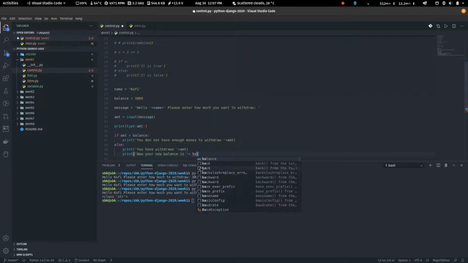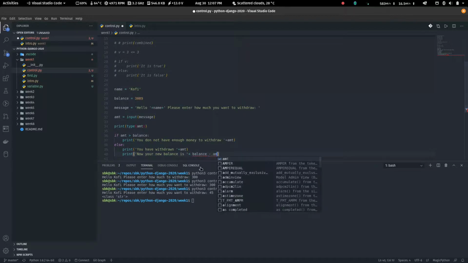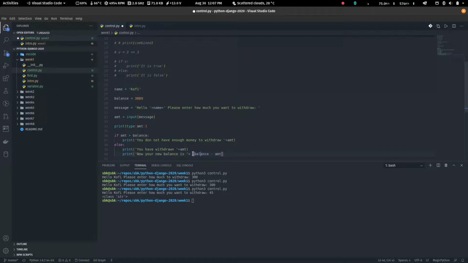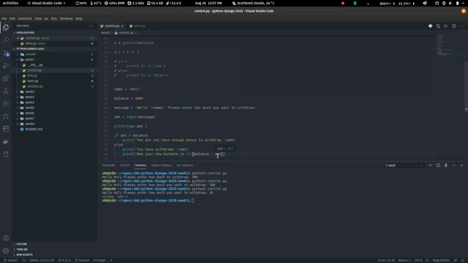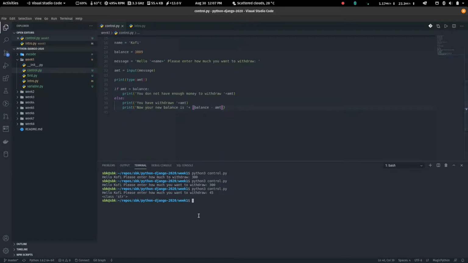So what's the balance? It's that balance that we have there minus the amount they withdraw, right? So let's put this in the bracket just so that it doesn't confuse anything.